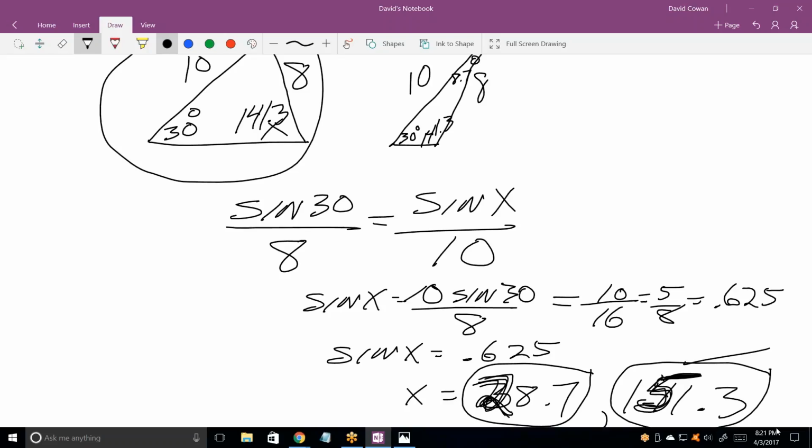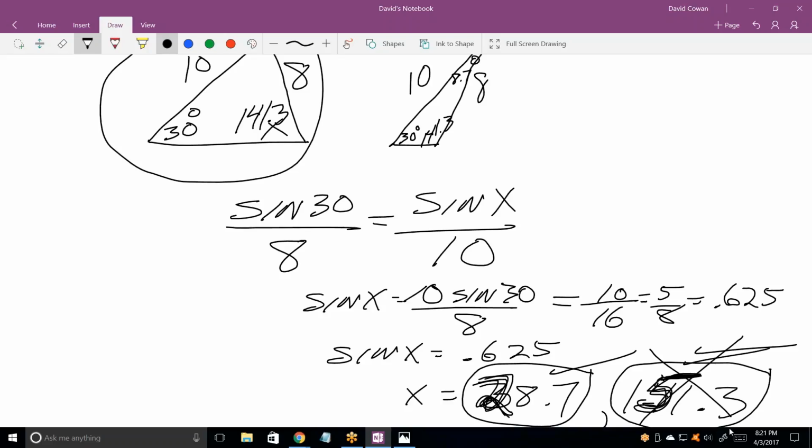Now, that's impossible. We cannot have a 151 degree angle right there, because 151 plus 30 would be 181. So I would say, no, can't have that. The only angle that you can have is 28.7. And so you would not have the ambiguous case.